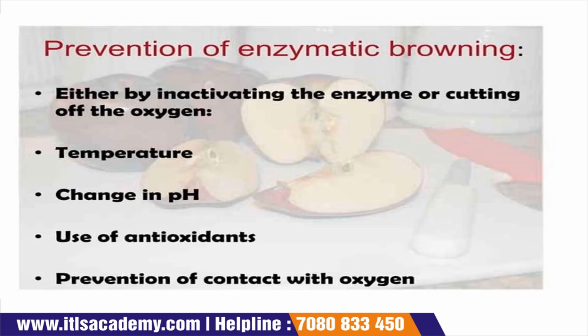Now, how do we prevent this enzymatic browning? We have to inactivate the enzyme, or we have to cut the oxygen. So we have two methods for the prevention of the enzymatic activity. One is to inactivate the enzyme, or else we have to cut the supply of oxygen.